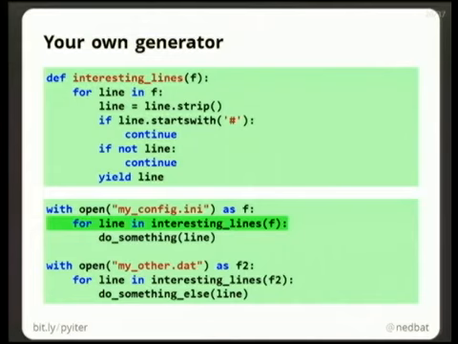Right? You've taken what seemed like a simple task, open a file, look at some lines, do something with just some of them. But instead of having the explicit conditions right there in the main line of your code, you've moved it into an abstraction that gives you a stream over interesting lines in the file rather than a stream of all the lines in the file. And this is what I mean about your data is probably something that you can make abstractions of iterations for.